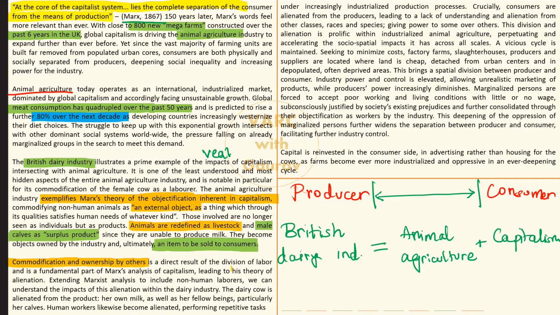Now this, once again, this division of labor is a very standard term which you should be aware of. What does it mean, division of labor? Imagine that you have a massive factory, massive industry located at one place. So you hire a worker to do only one specific kind of job and nothing more than that. For example, somebody who fits the nuts and bolts on a tire of a vehicle. Imagine an automobile assembly factory.